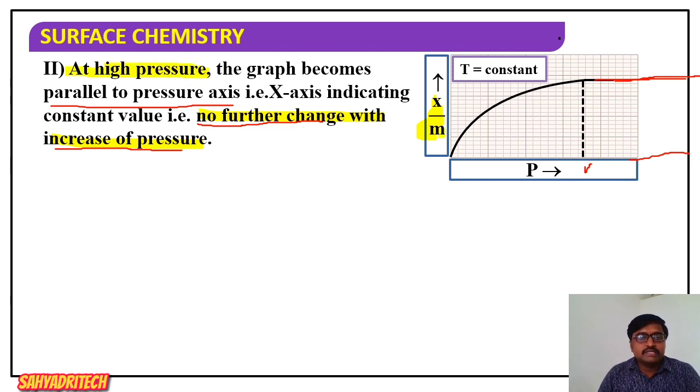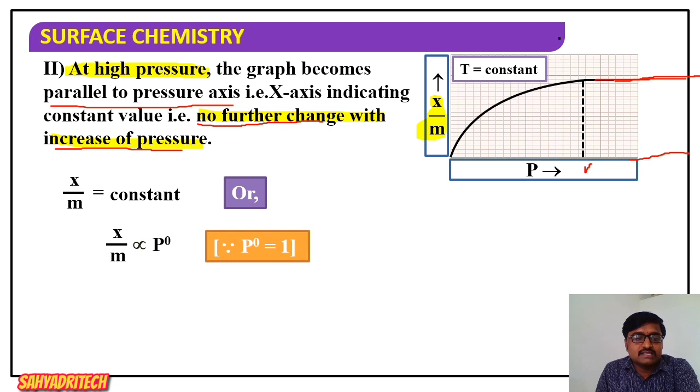At high pressure, the graph becomes parallel to the pressure axis. It indicates that the extent of adsorption becomes independent of pressure. Now mathematically, x by m is equal to a constant, or else I can say x by m is proportional to p raised to 0.